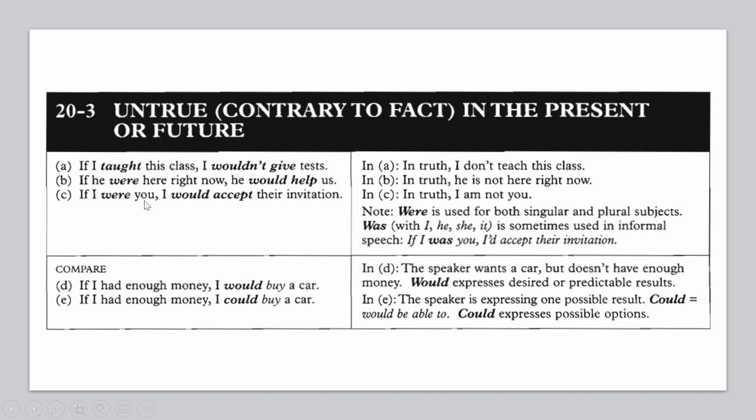C, if I were you, I would accept the invitation. It means that the real condition is I am not you. Note, were is used for both singular and plural subjects. Was with I, he, she, it is sometimes used in informal speech. If I was you, I would accept the invitation.